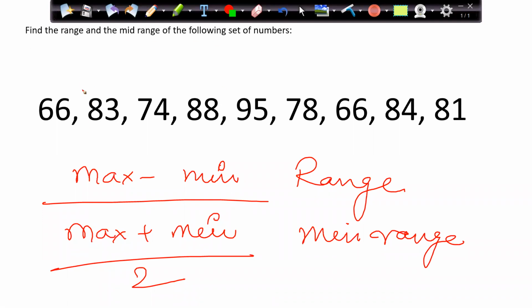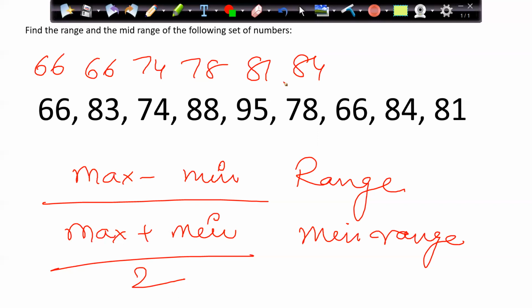So let me sort the data. 66 comes out to be the lowest, I guess. 2 times 66. Then I think 74. Then 78. Then we have 81. Then 84. Then we have 88. 83 is also there. So 83, 84, 88, and 95.